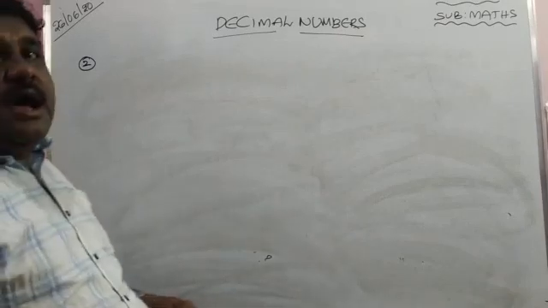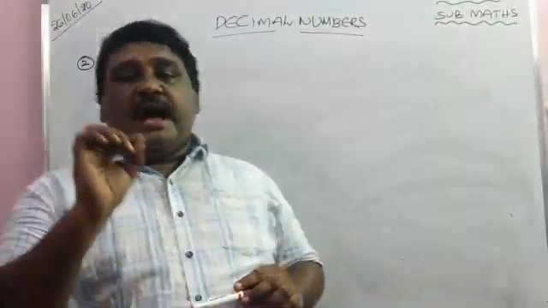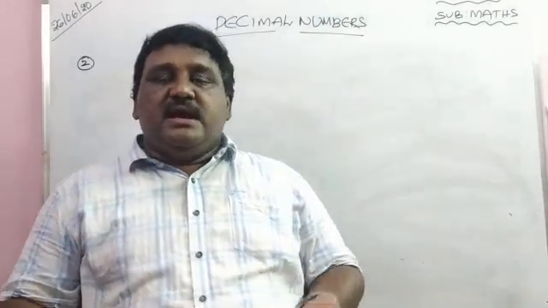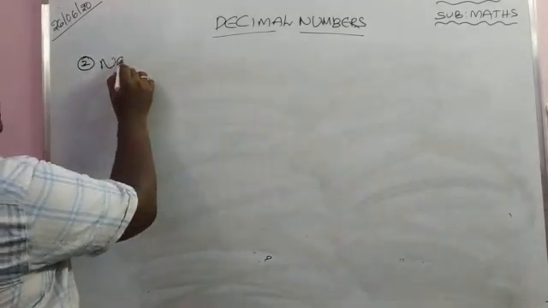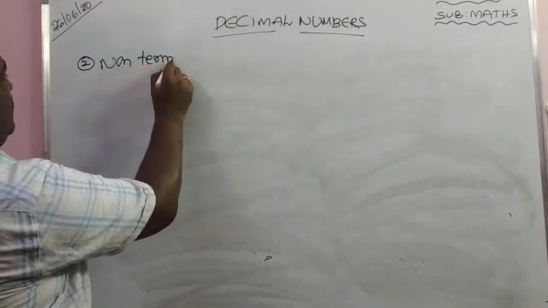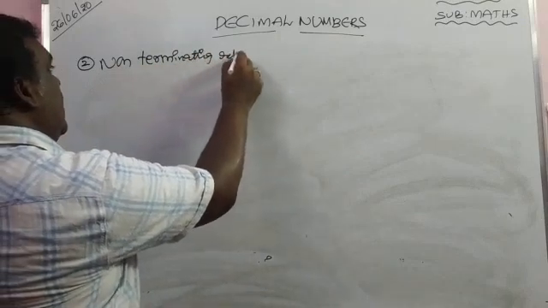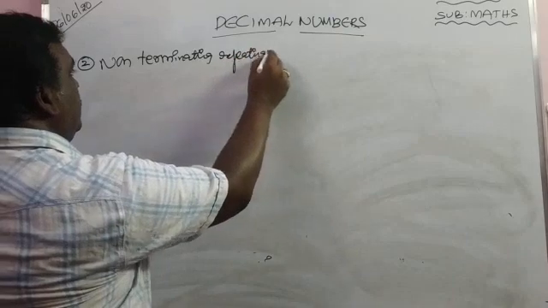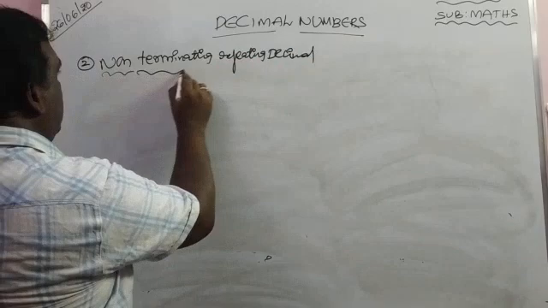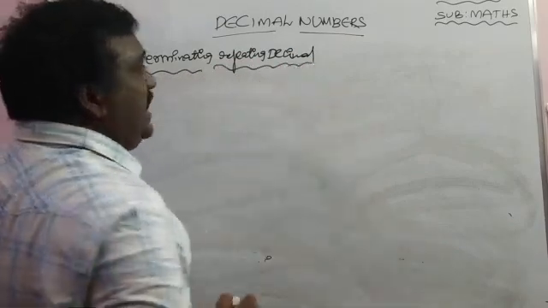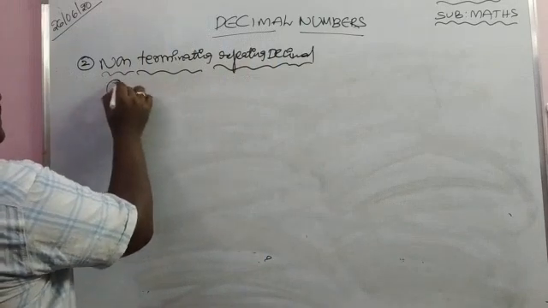Second one, non-terminating repeating decimal. Actually it is non-terminating recurring decimal. Recur is nothing but repeating. So it is non-terminating. Second one, non-terminating repeating decimal, or we can write recurring also. No problem. Next side heading, write neatly: non-terminating repeating decimal. Two conditions are there.